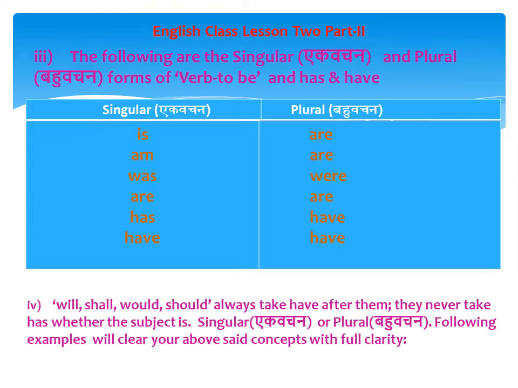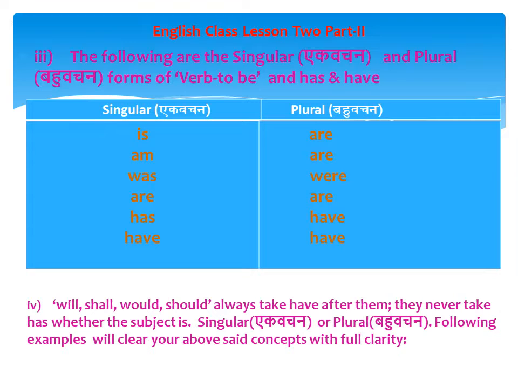In singular column, is, am, was, has are used for the singular subjects, whereas on the right hand side column in plural form the verbs are are, were, have. So in plural we use are, were, have.